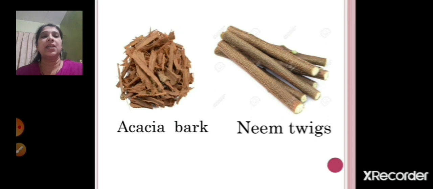Now you can see here, children, the picture, right? So what is there in the picture? Acacia bark, neem twigs, right? Do you remember for what these things are used? Every day you brush your teeth, right? So how do you brush your teeth? You use a toothpaste for cleaning the teeth, right? So remember, children, nowadays we are using all this toothpaste. In ancient times, people used to use all these things, right? Acacia bark, neem twigs, you can see the picture, and acacia bark also, right?